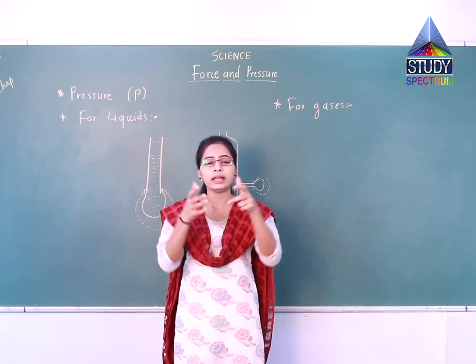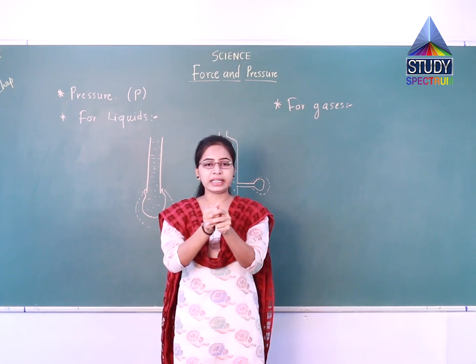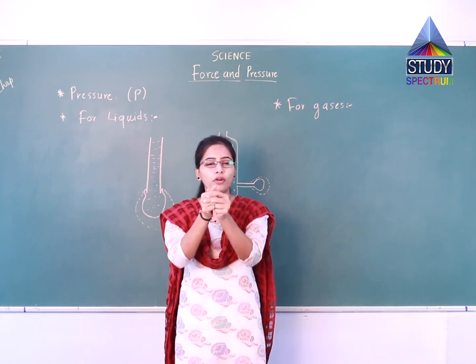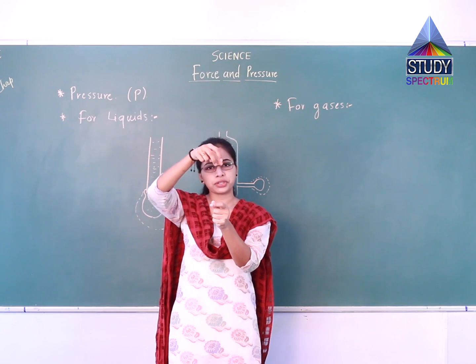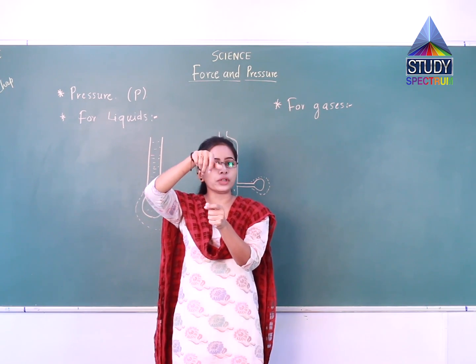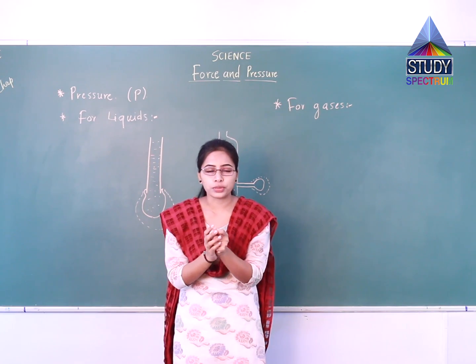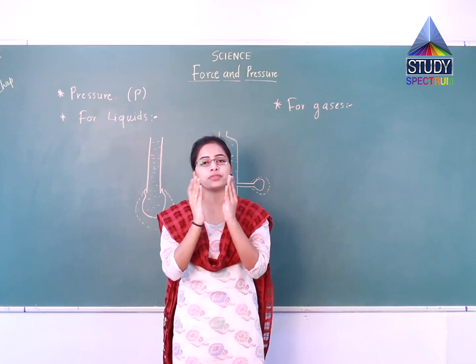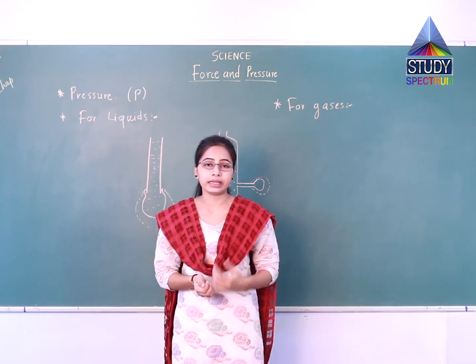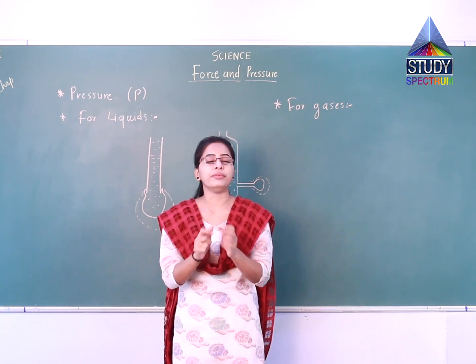Now you can see the shape of the bottle has changed and it is of smaller size. Now slowly loosen the cap. You will observe that slowly the actual size of the bottle will be regained.